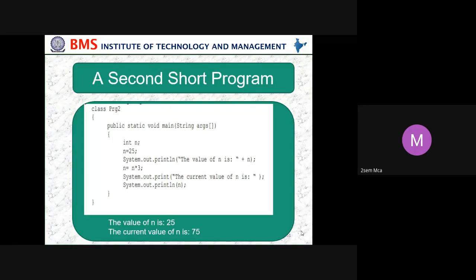Both are integers, and we are multiplying a constant with a variable. 25 is a constant, and 3 is also a constant, but we multiply both and display. First we display the n value, then multiply that and display. In the first program we used just one println line, whereas here we have used variables; the same variable is repeated.